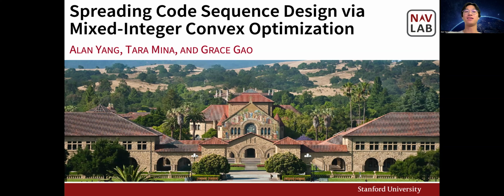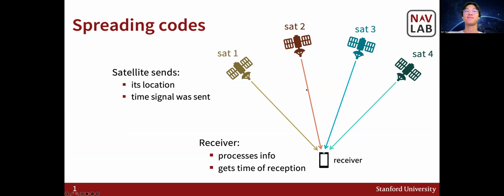I'm Alan Yang from Stanford University, and I'm excited to share our recent work on designing spreading codes for satellite navigation using mixed integer optimization. This is joint work with Taramina and Grayscale. Spreading codes are binary sequences that allow receivers to acquire signals, maintain precise timing, and suppress interference.